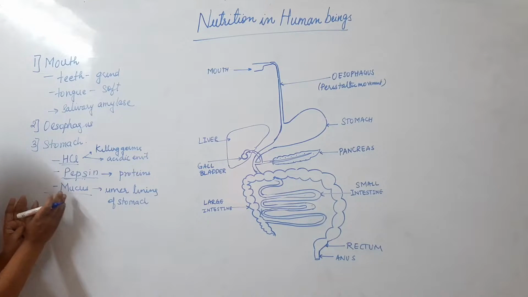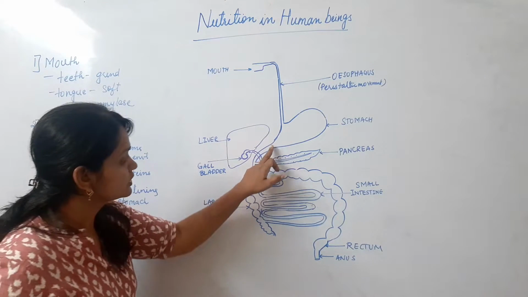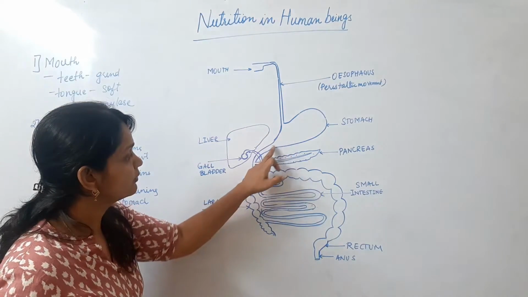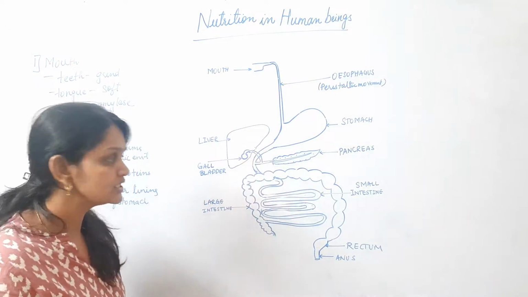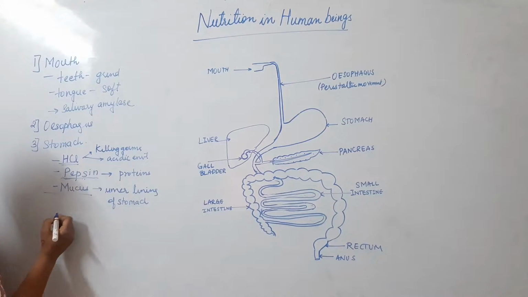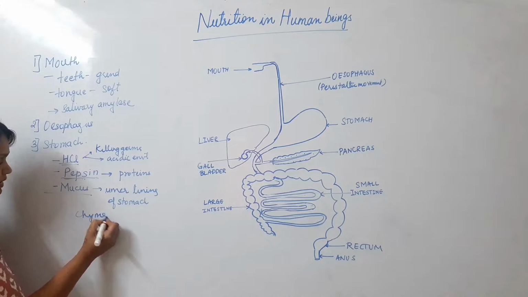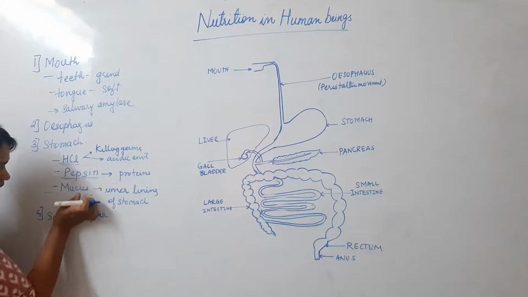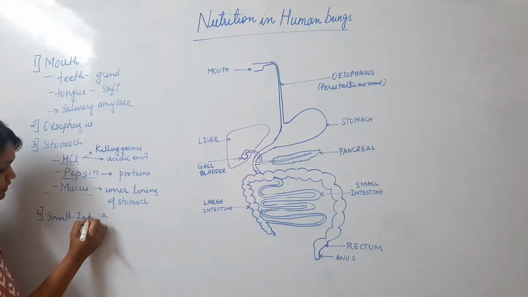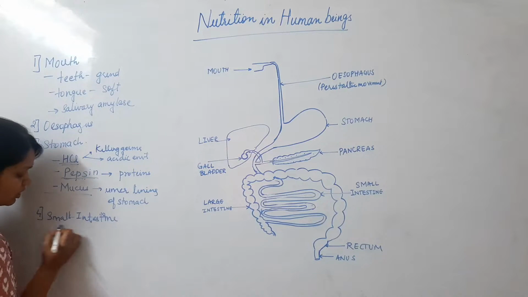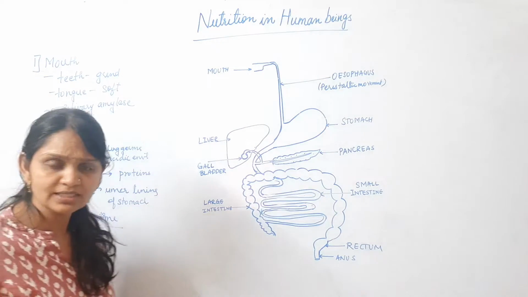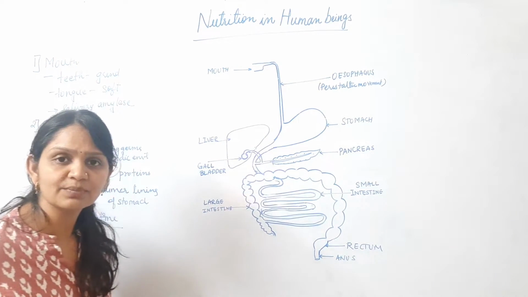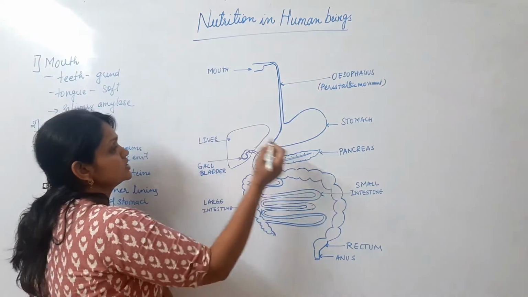Now this acidic food is pushed into the small intestine. The food converted here is now chyme, and this chyme is transported into the small intestine. Now, how is this food moved into the small intestine? There are sphincter muscles. Which muscles are present here? Sphincter.